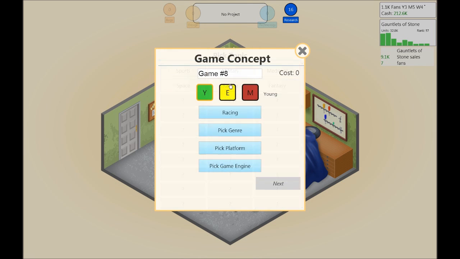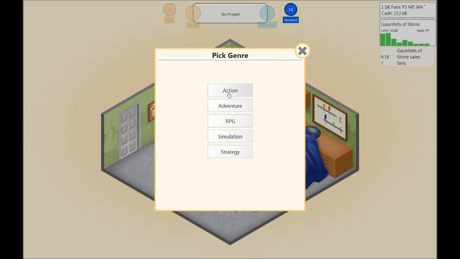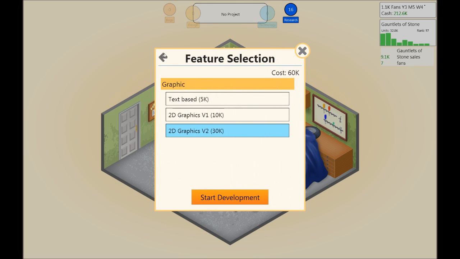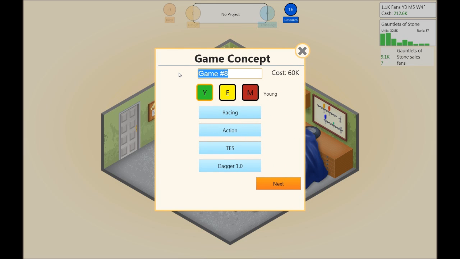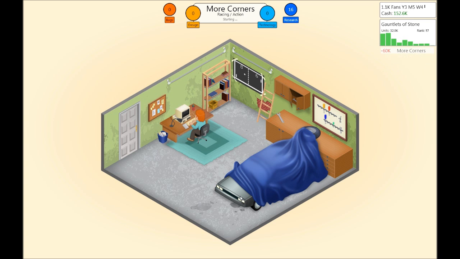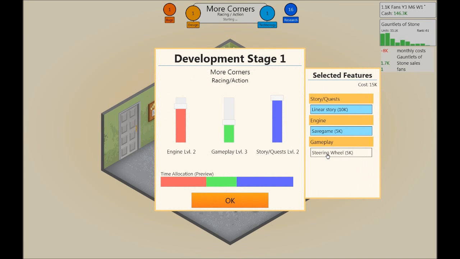And what game? I will do a racing action game. Pick platform, the test, and game engine, still Dagger 1. Okay, we go back one step here. This was racing action, so more corners. Yes, just silly like that. And here we go. Let's hope this turns out well. The steering wheel, it is a racing game, so including that would not be too bad. We don't have to worry about story and quests. Gameplay has to be fun.